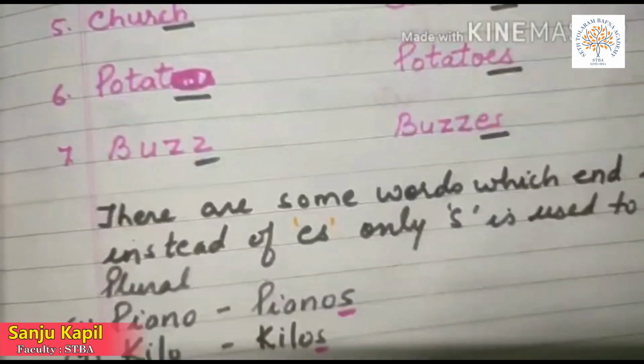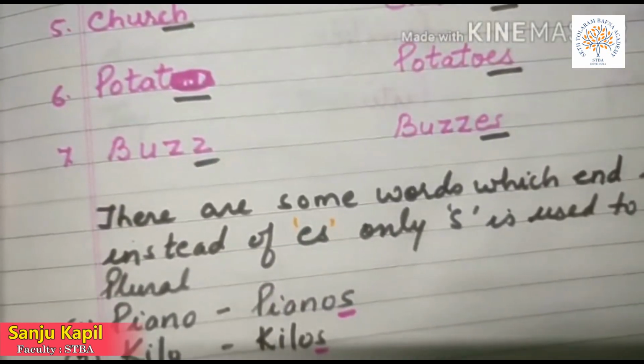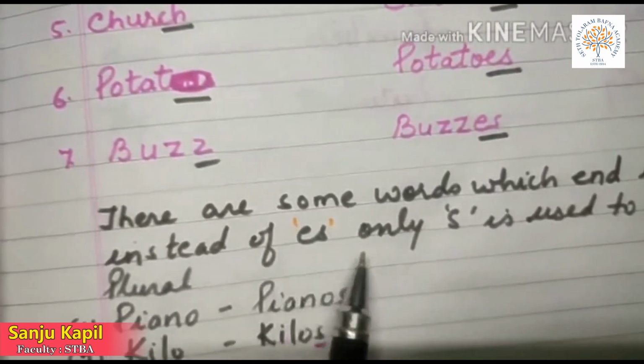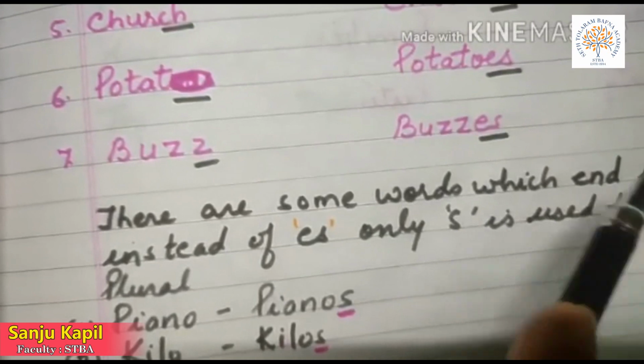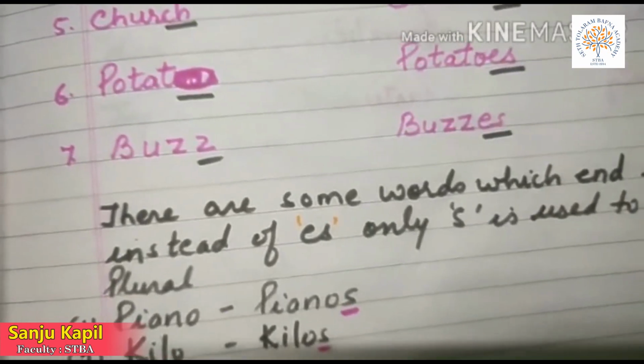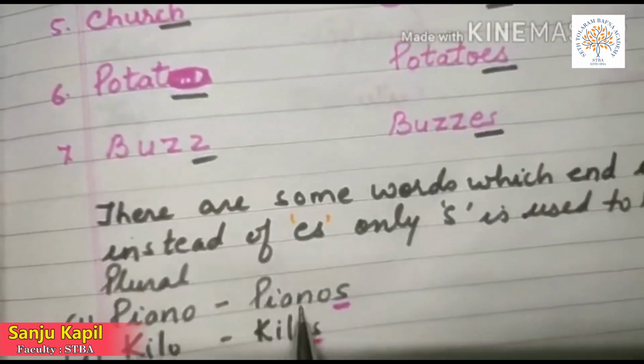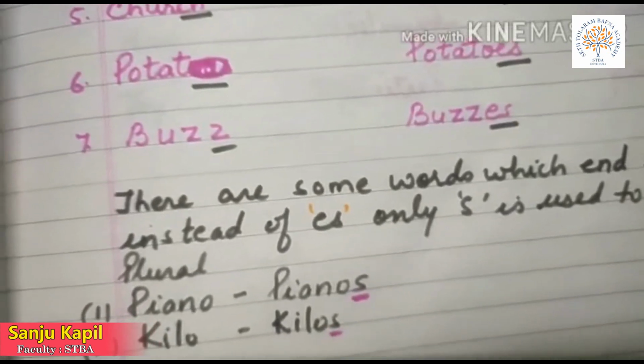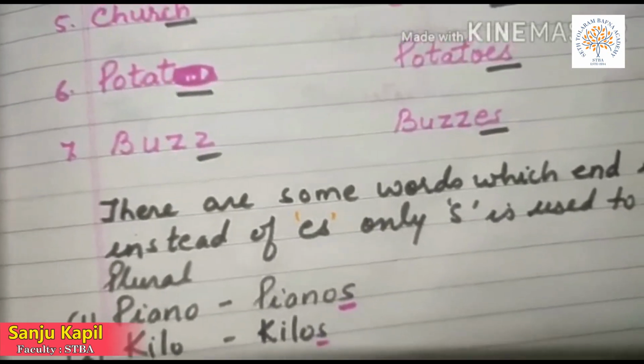Exceptional cases: some words end with o, but instead of putting es, only s is used to become plural. For example, piano, pianos; kilo, kilos.